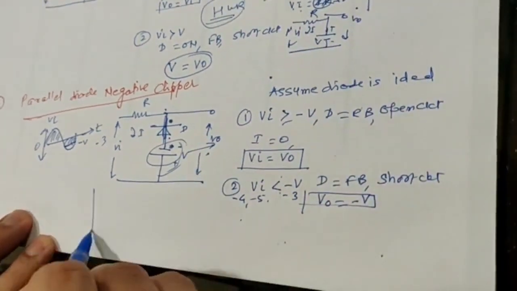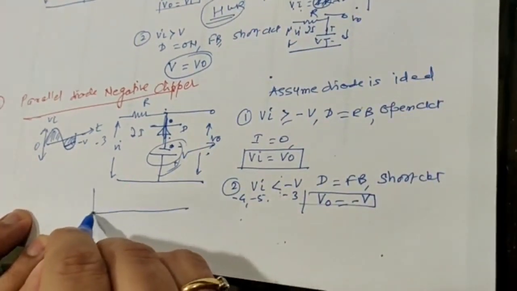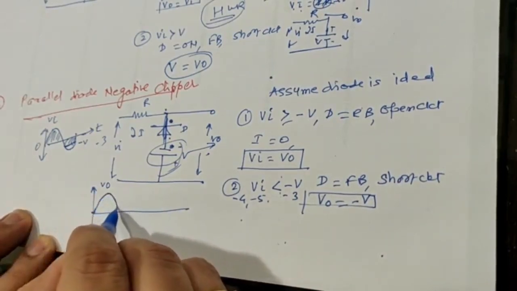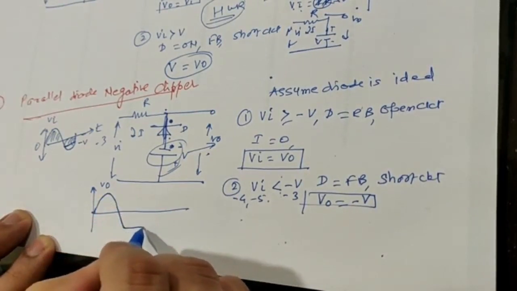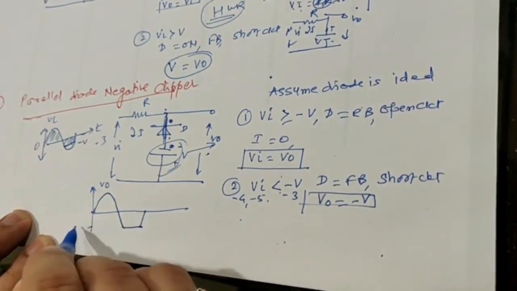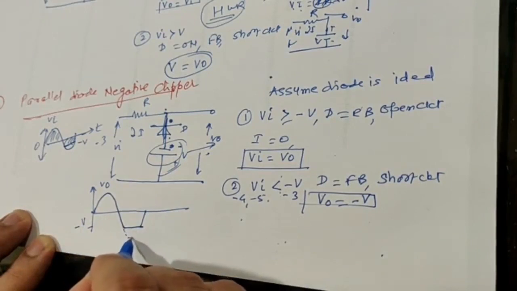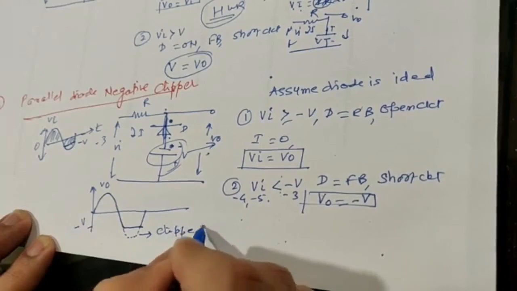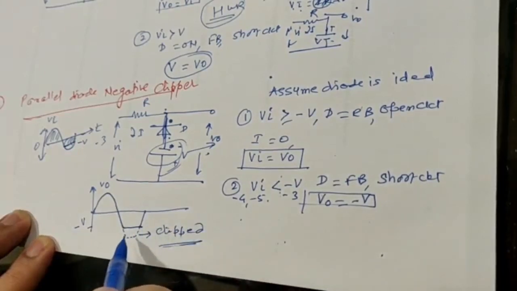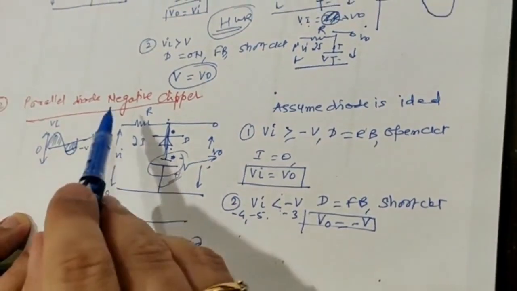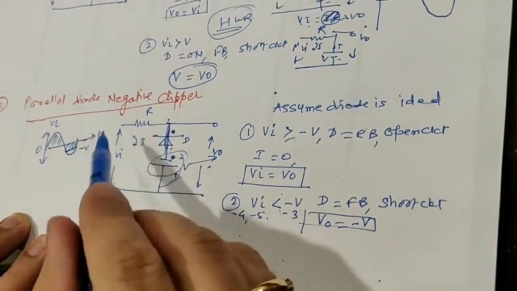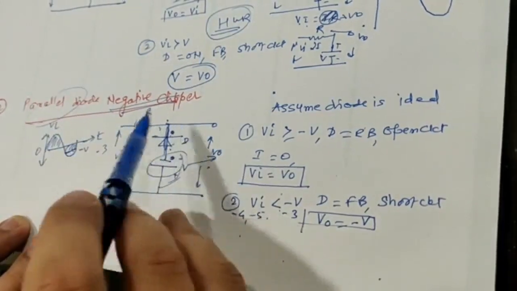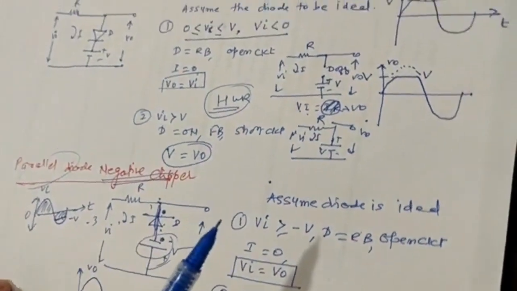Now let us sketch the output waveform. The entire positive section will be as it is, the negative section will be as it is till the voltage called minus V, and below minus V this is going to be clipped. You are clipping the negative portion of the waveform, and that's why this is called a negative clipper. And why is it called a parallel diode clipper? Because the diode is connected in parallel with the input and the output waveform, remember.